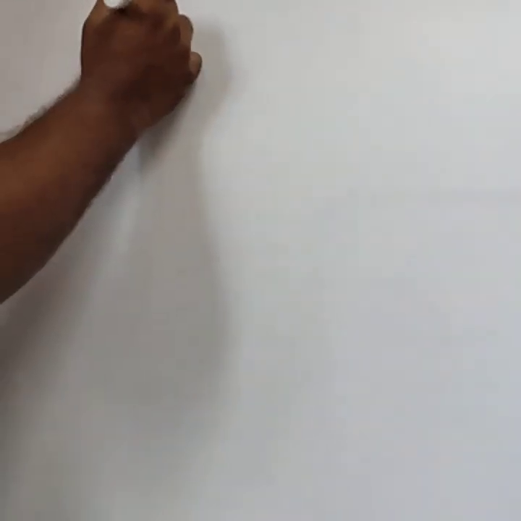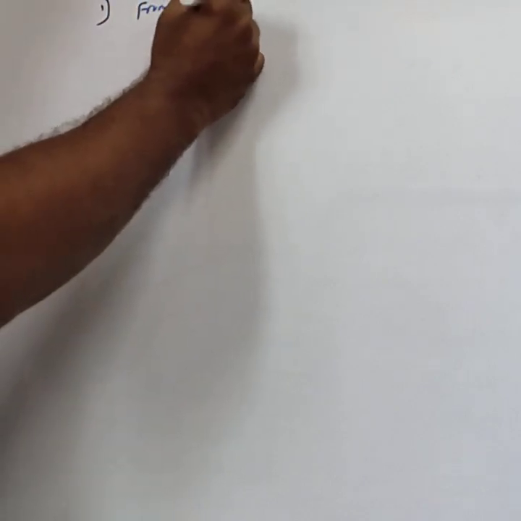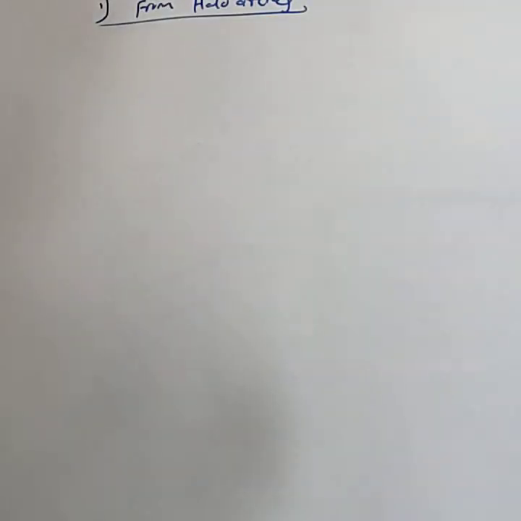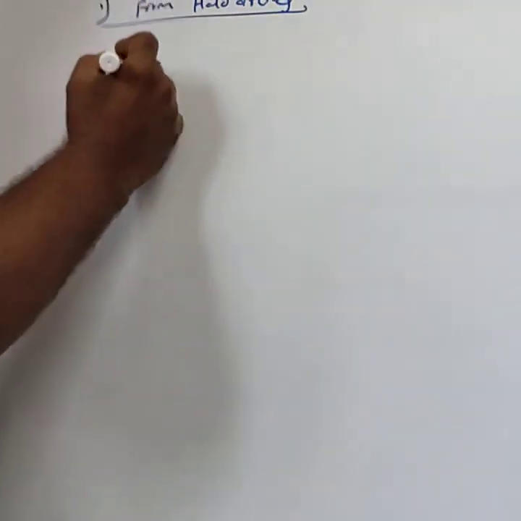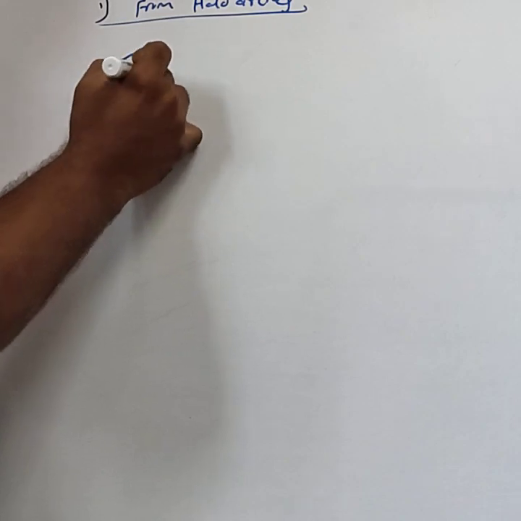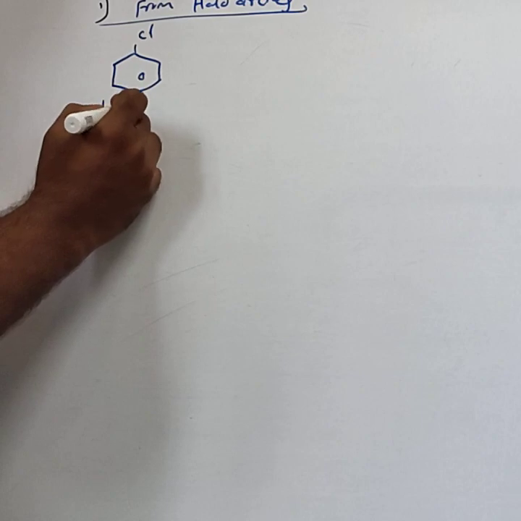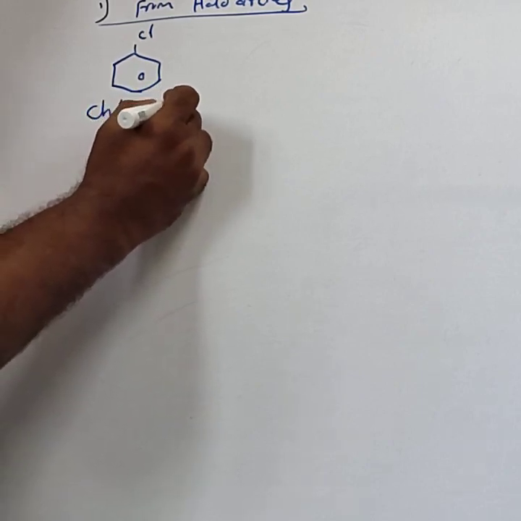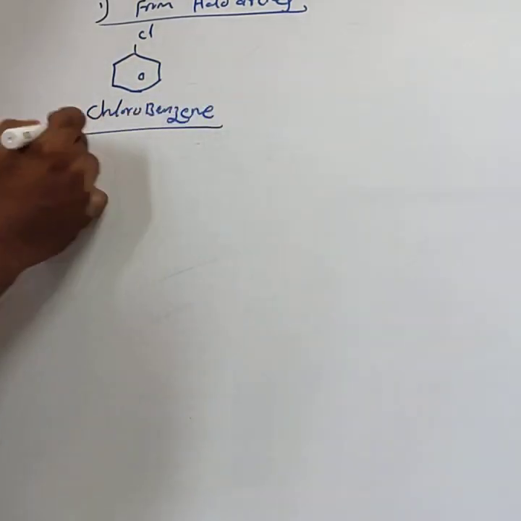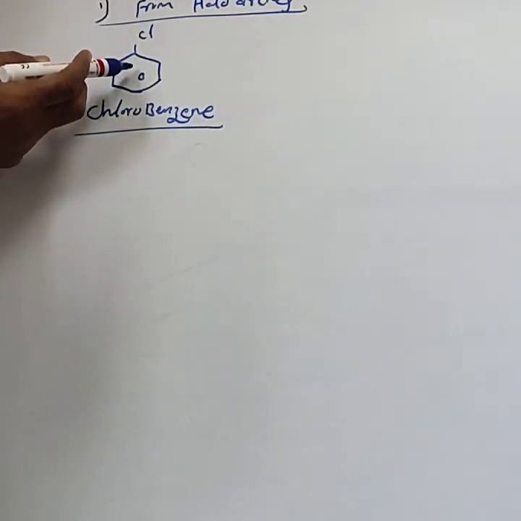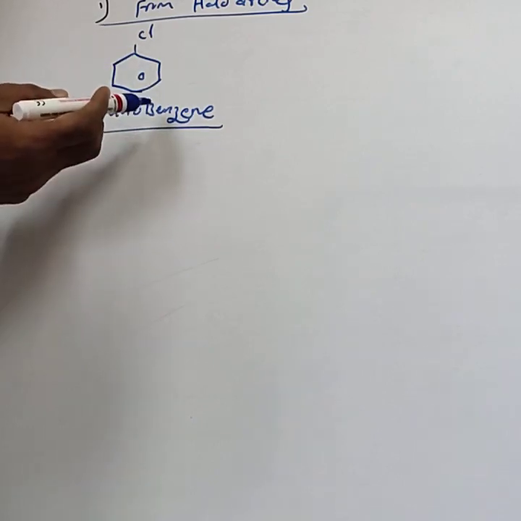Next, you consider the preparation of phenols. The first method is from haloarenes. For this, you take chlorobenzene. You can write either an explanation or a self-explanatory scheme. Self-explanatory means under the reaction you mention the name. Chlorobenzene.